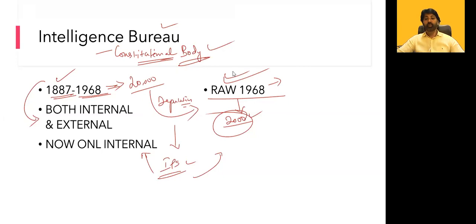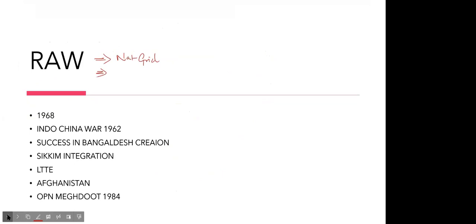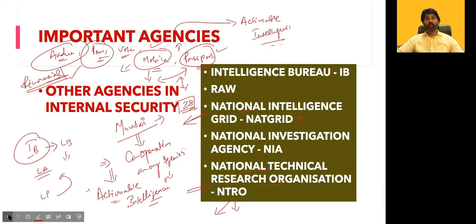It depends on your interest, how many years you want to serve. You can go there and work for 5 years minimum, and up to 8 years, and again you can come back to your state cadre. That is possible. It is all considered as a deputation. Deputation periods are normally a minimum of 5 years and a maximum of up to 8 years. Is it clear? So any doubt so far in this?